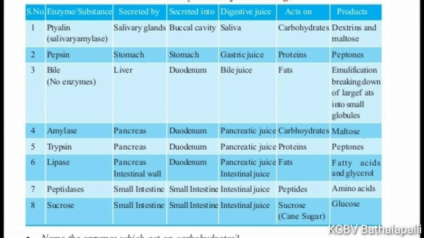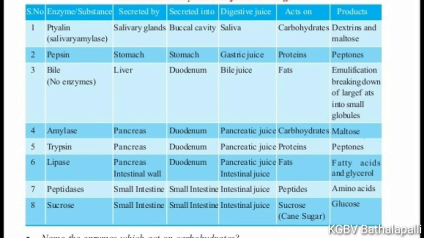Fourth one, amylase. Amylase is secreted by the pancreas into the duodenum. The digestive juice is pancreatic juice. This amylase acts on carbohydrates and produces maltose. And trypsin and lipase are also secreted by the pancreas. These trypsin and lipase act on proteins and fats.